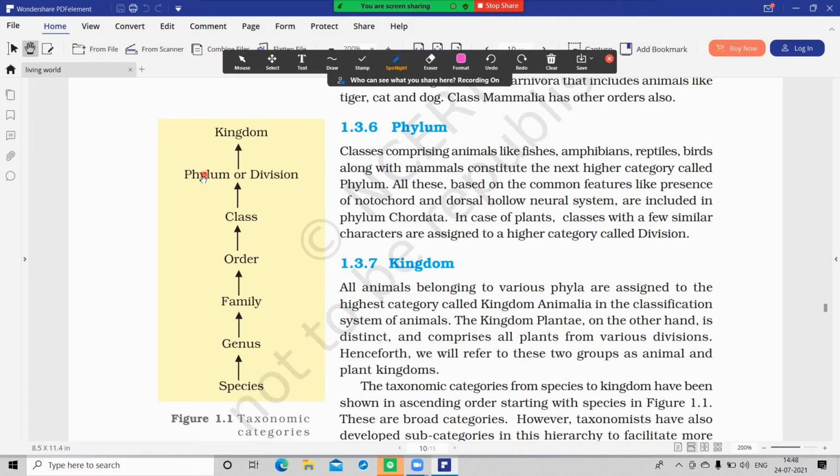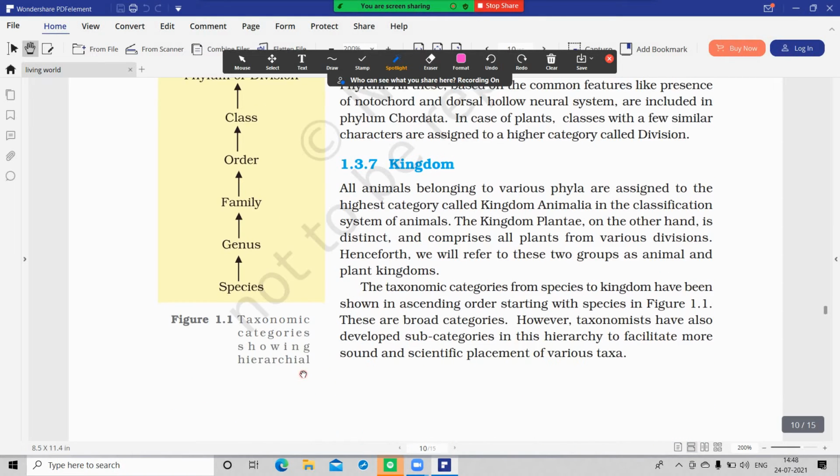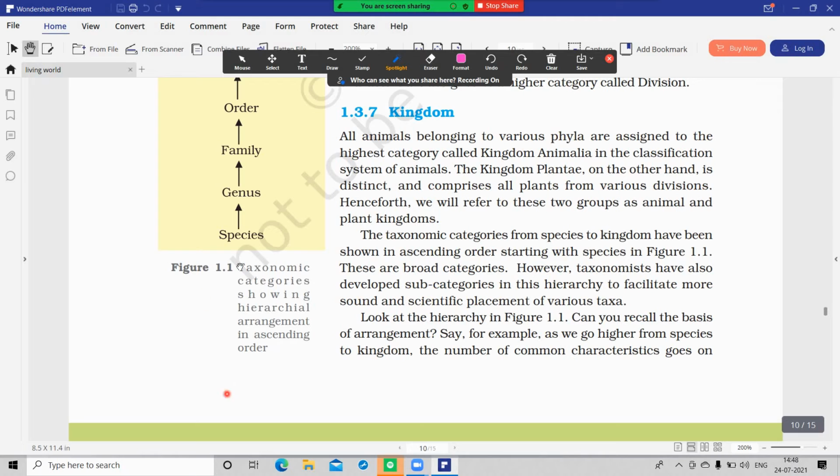If they ask for taxonomic categories in the case of animals, you will go with phylum. If they ask in the case of plants, you go with kingdom, afterwards division, then class, then order, then family, then genus, and then species. This is descending order. If they ask in ascending order, you will start with species, genus, family, order, and so on.